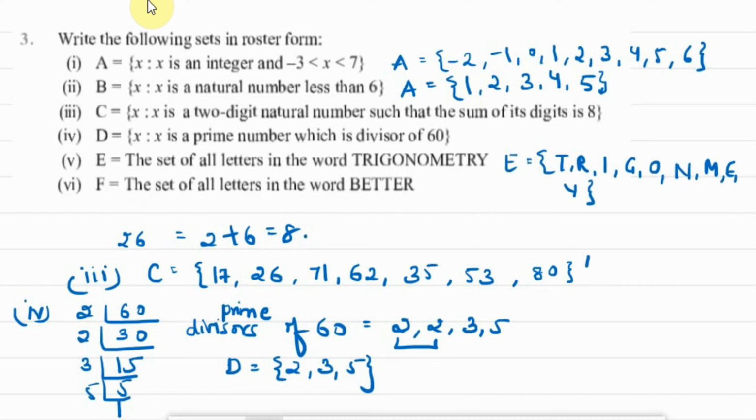Now I'm doing the fifth part over here. The set of all the letters of the word better. Now you can see T and T are repeating. E and E are repeating, but we will enlist them only once. So set F will become B, E, T and R. These will be the distinct elements of the set.